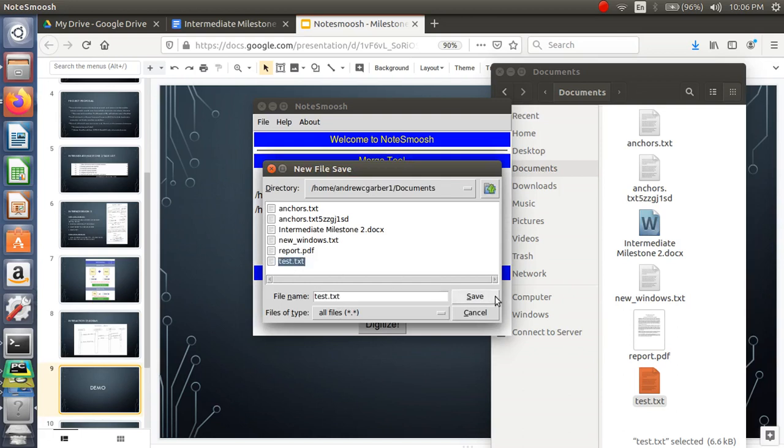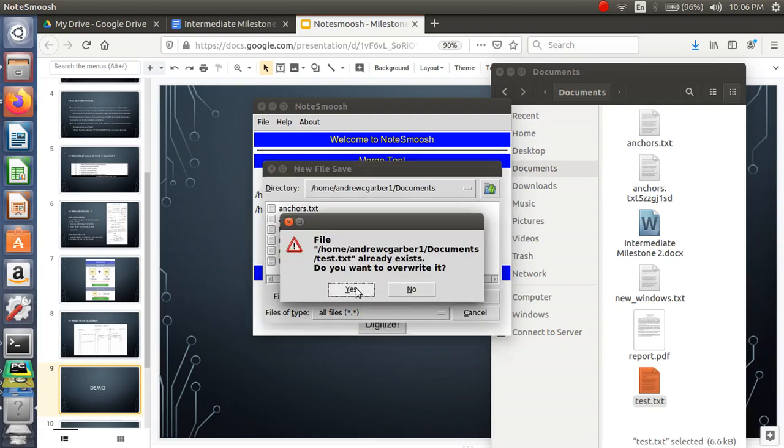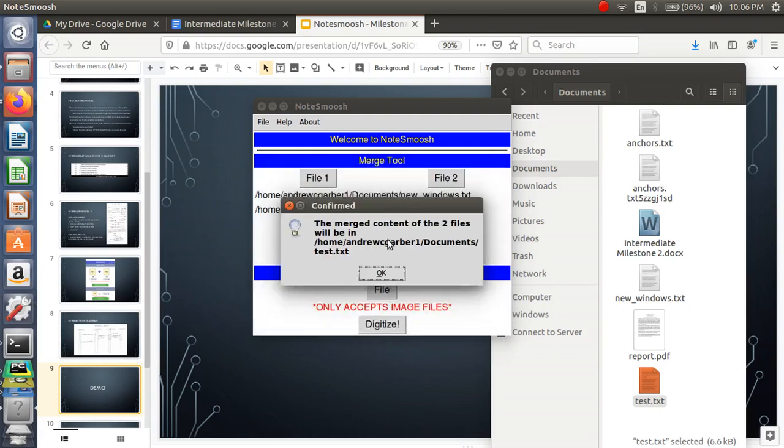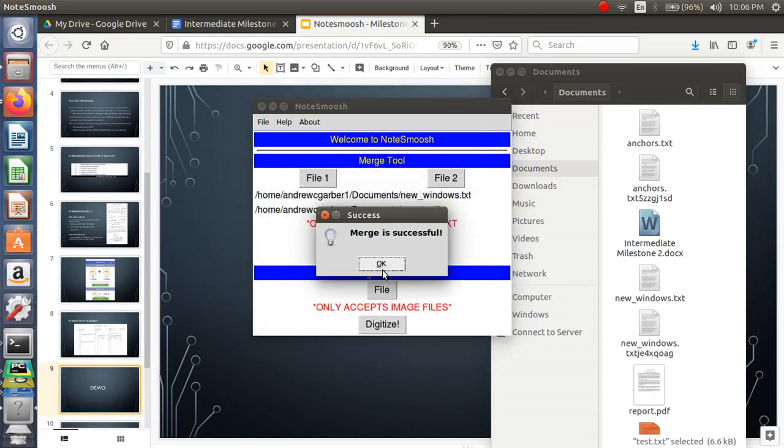You can overwrite it, which is great. If you want to do this multiple different iterations and you want to save different files, you can overwrite using the same name. I like how that functionality is built in here. So you can hit yes. Tells you exactly where it's going to be merged into again. All right, hey, it worked.